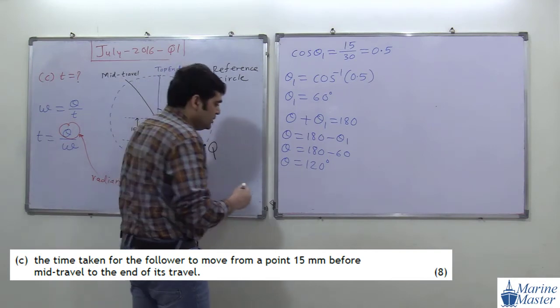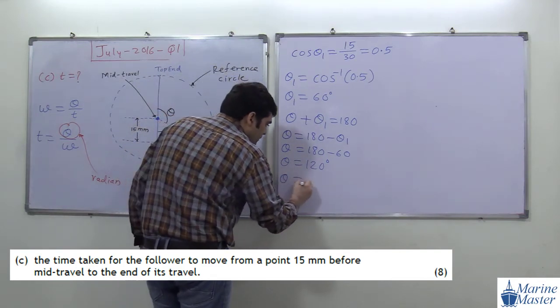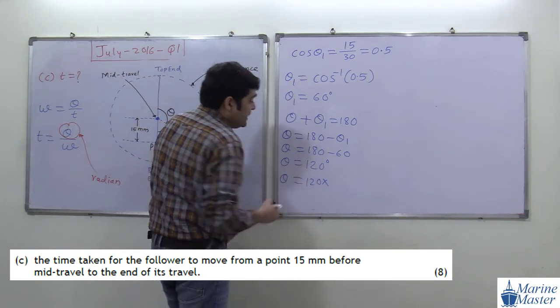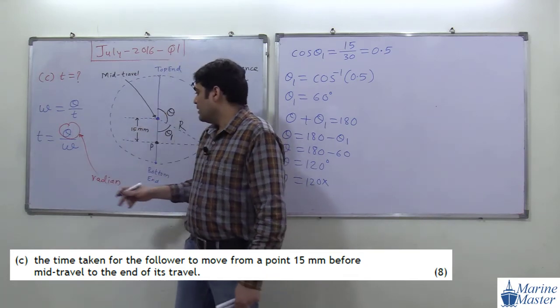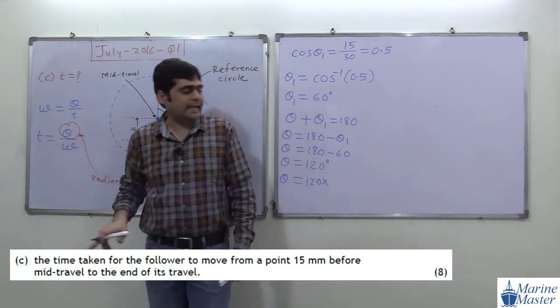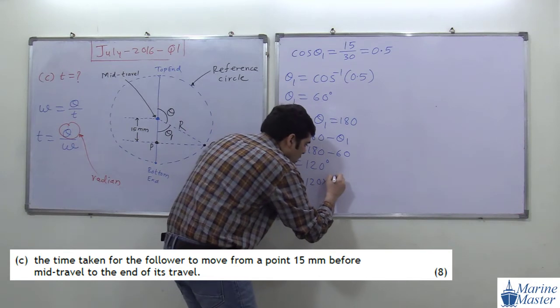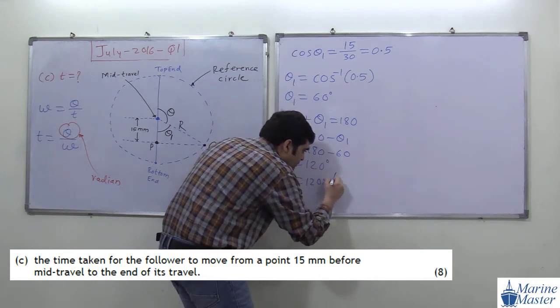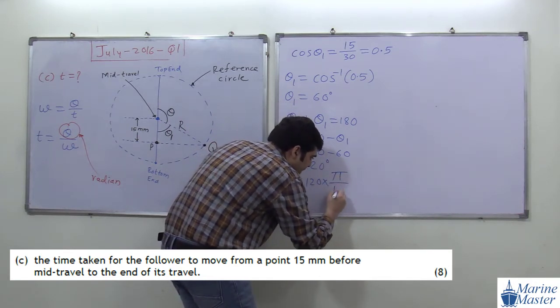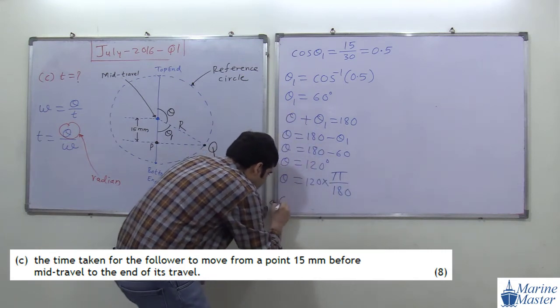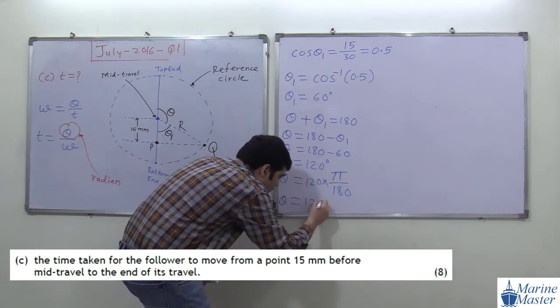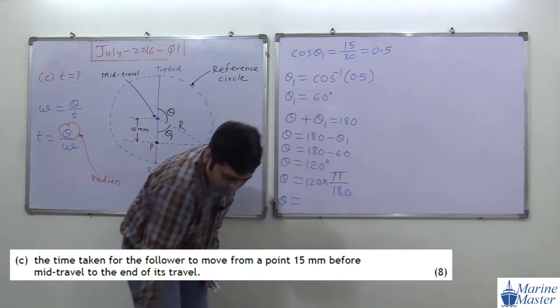Very simple discussion. So theta is 120, and we need theta in radian. So how to convert degree to radian? We have to multiply it by pi by 180. So theta is equal to 120 into pi divided by 180. Everyone please do this calculation.